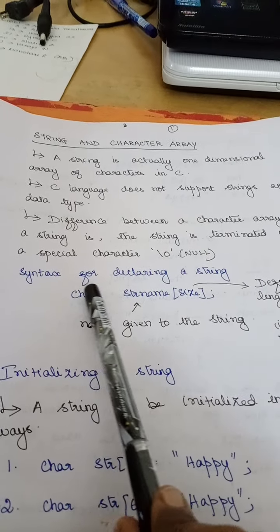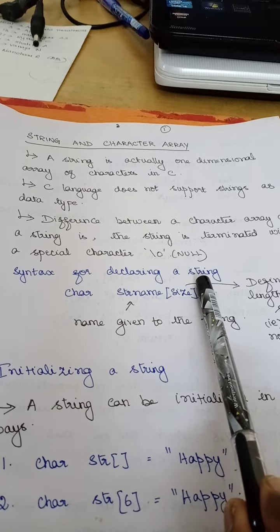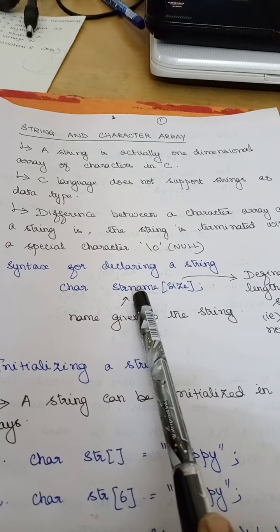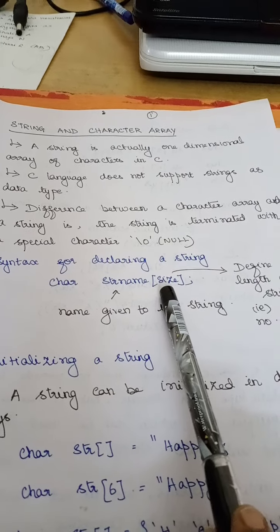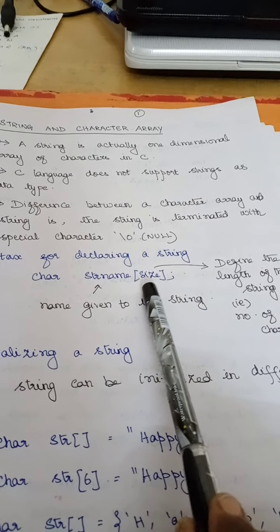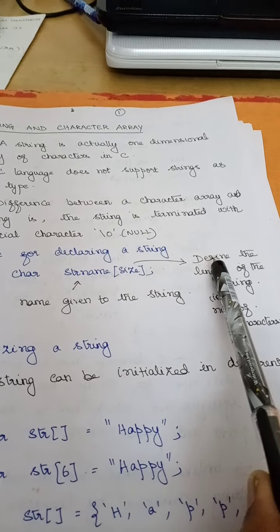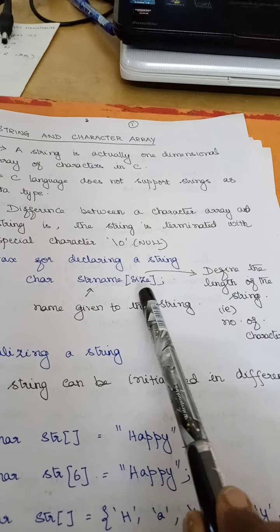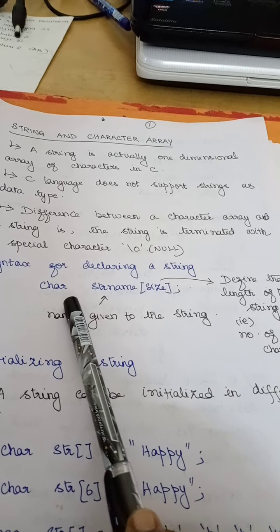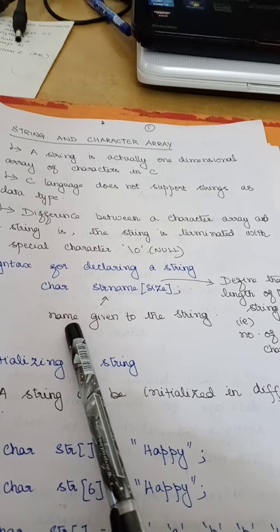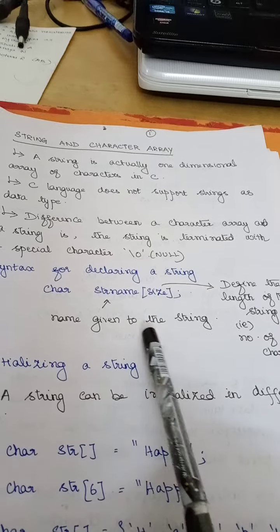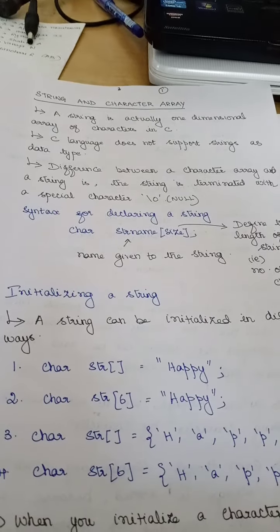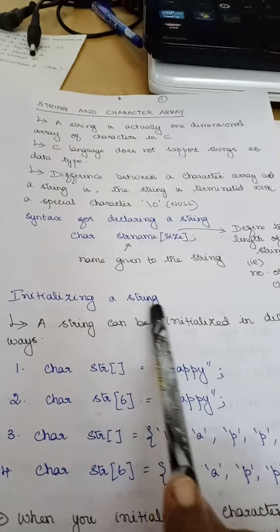So what is the syntax for declaring a string? Char, then the name of the array, a single dimensional array, and here I specify the size. The size defines the length of the string, that is, the number of characters I can store in an array, right? And the string name is nothing but the name given to the string.